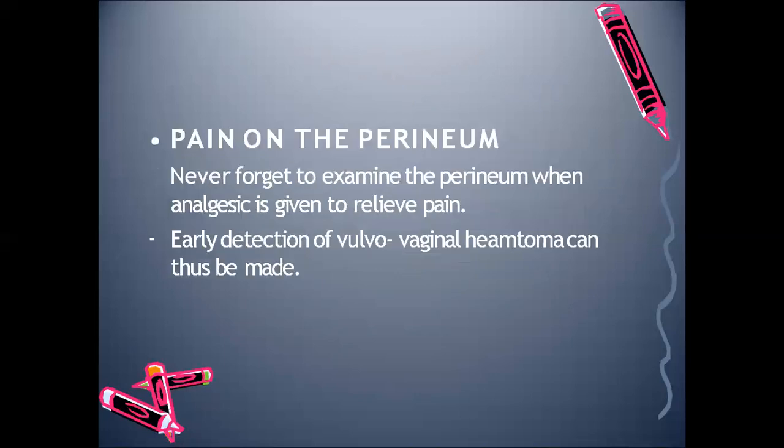Next is pain on the perineum. It is quite common. Pain on the perineum can happen in the postnatal period, because during labor the mother has her perineum stretched a lot in order to expel the baby. In this case, we should examine and not neglect the condition. We should examine the perineum to see whether there are any abnormalities or whether any hematoma has formed. We should monitor it carefully, and symptomatically we can administer some analgesics to relieve the pain.